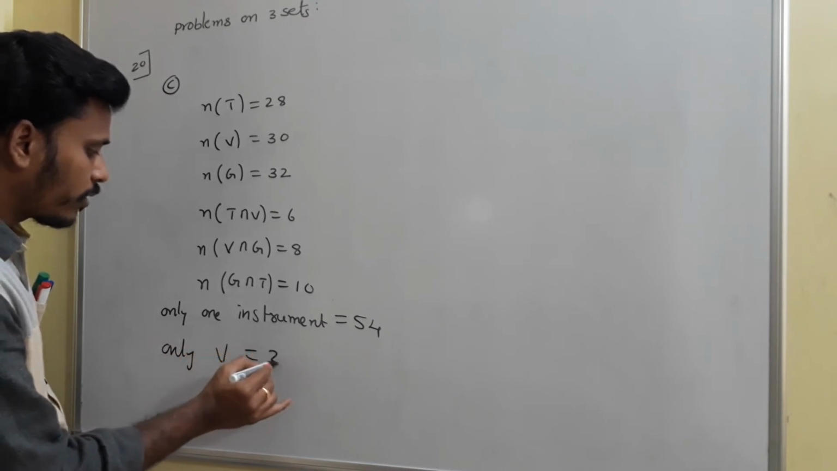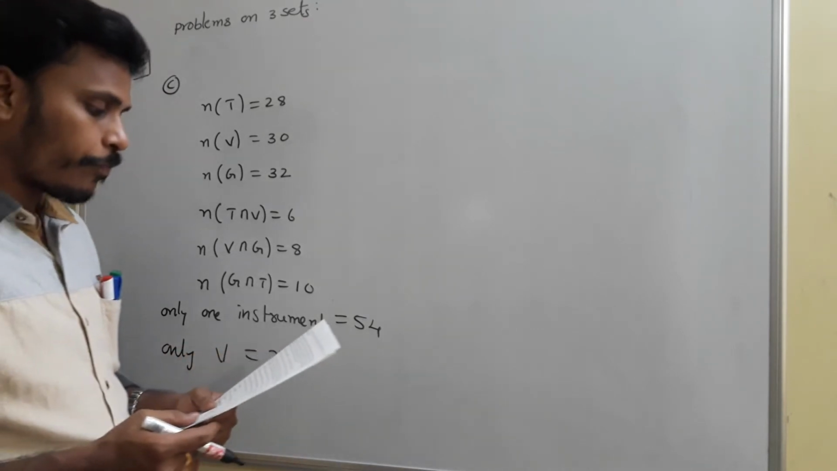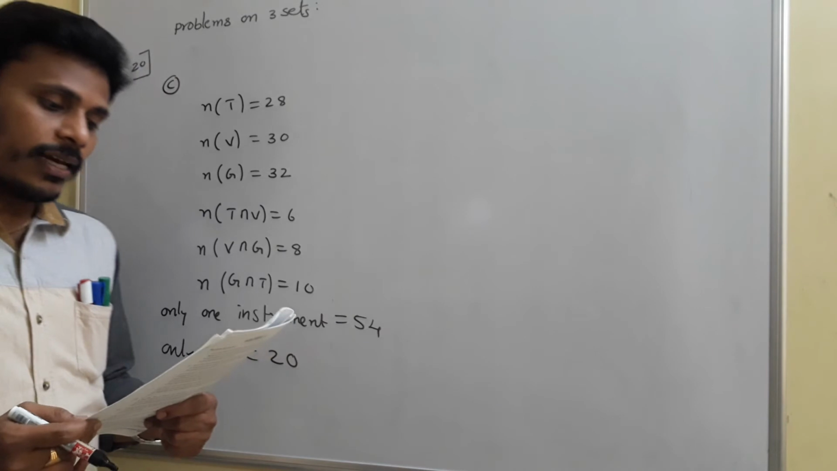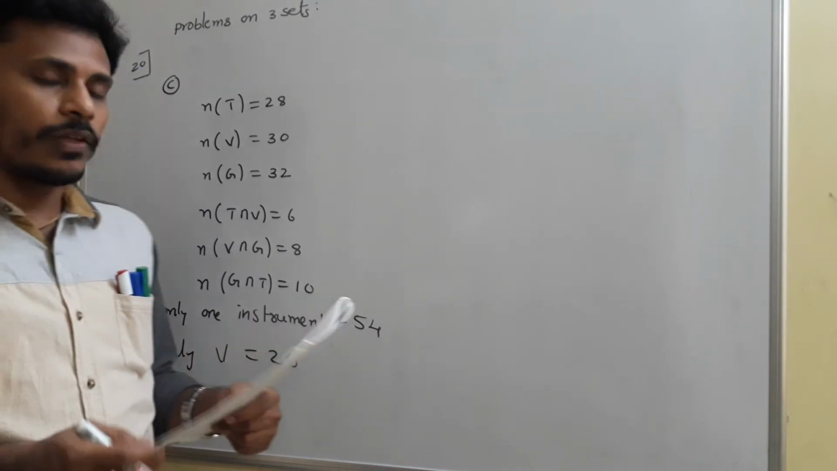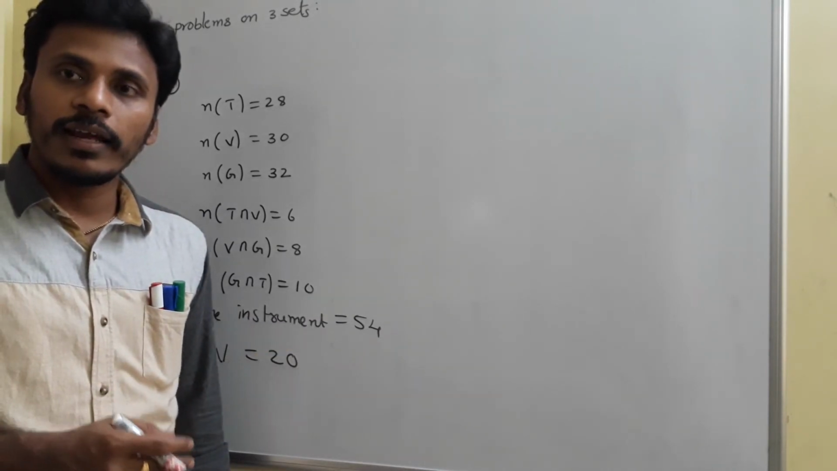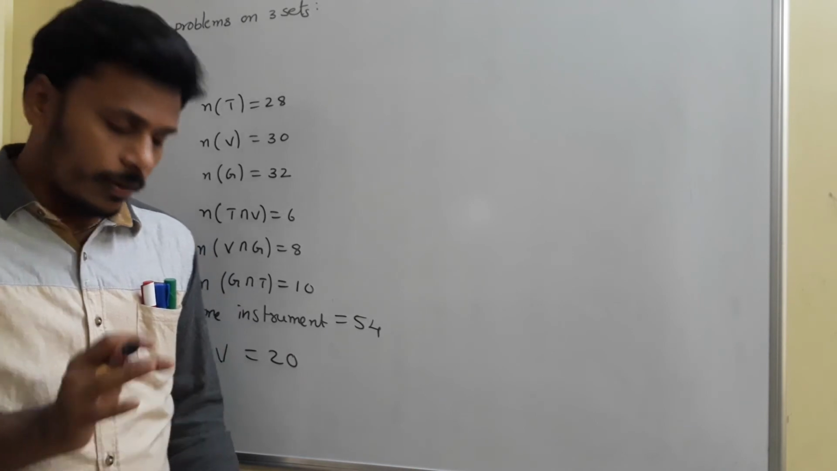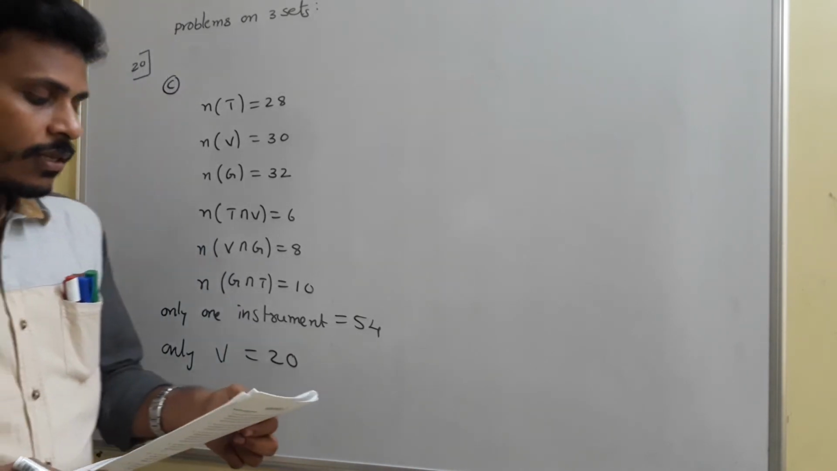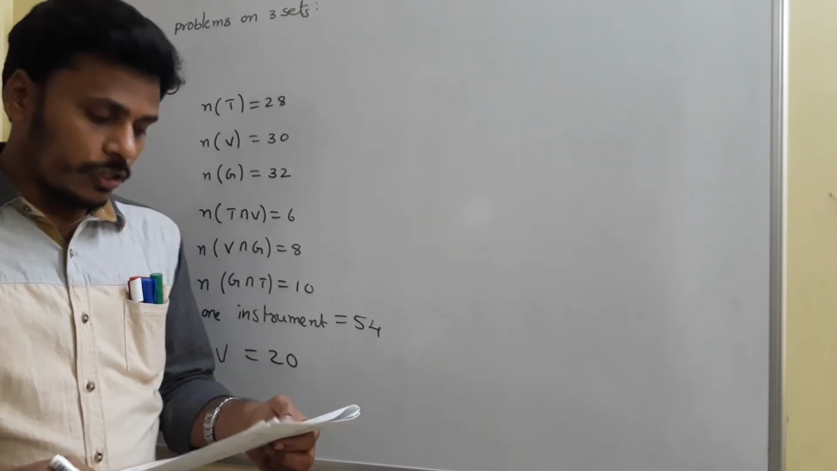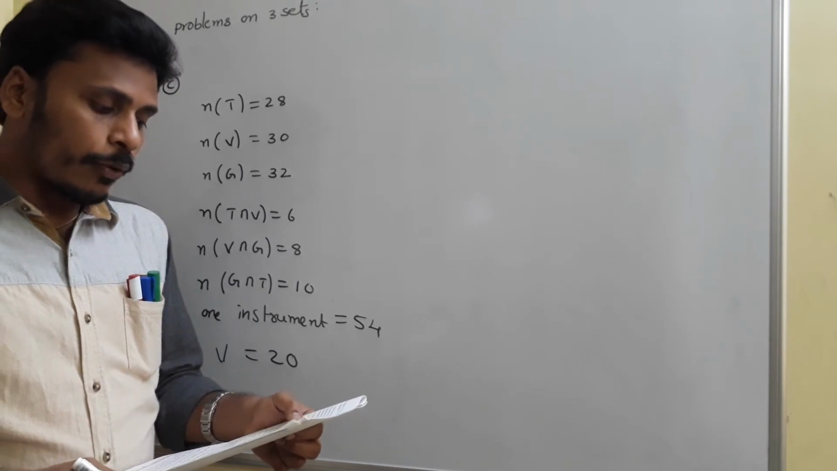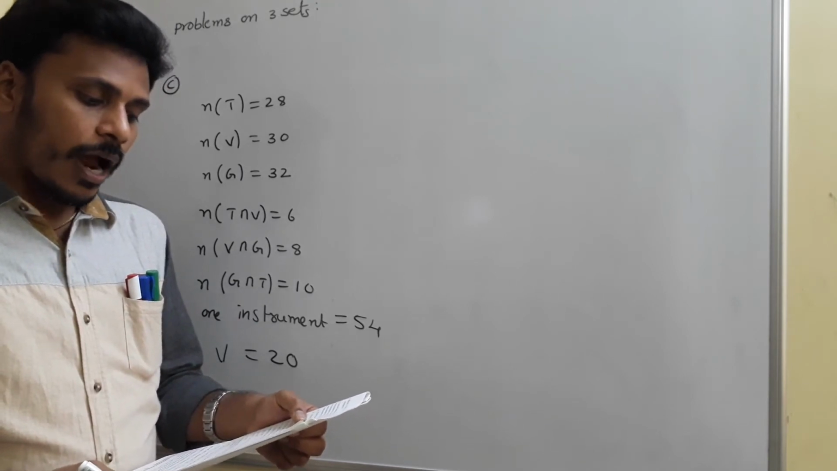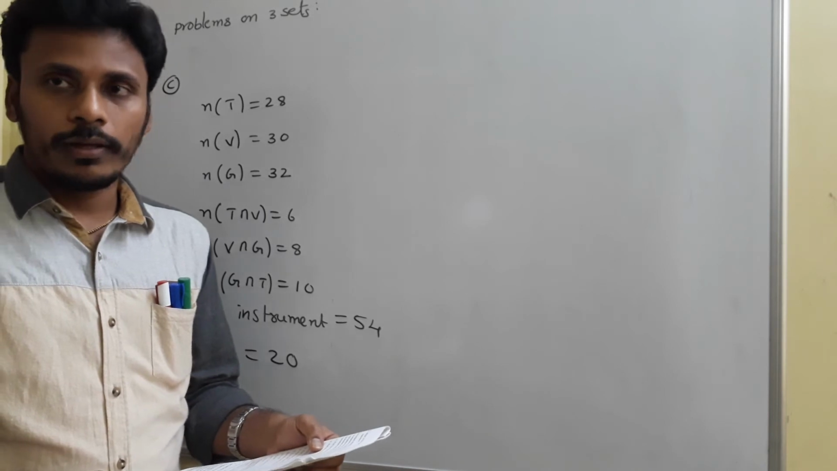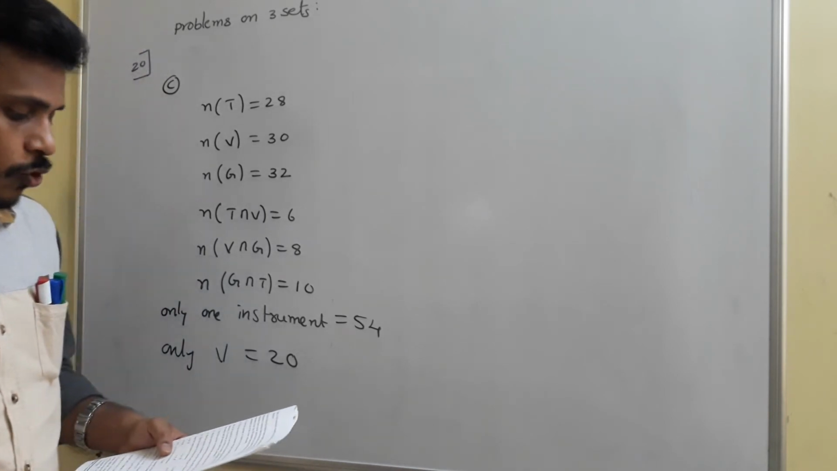Only violin is given as 20, right? The next thing, every student learns at least one instrument out of the three, okay? Next thing is, find the number of students in the music school. Find the number of students who learn trumpet and guitar but not violin, okay? We need to answer these two questions, okay?